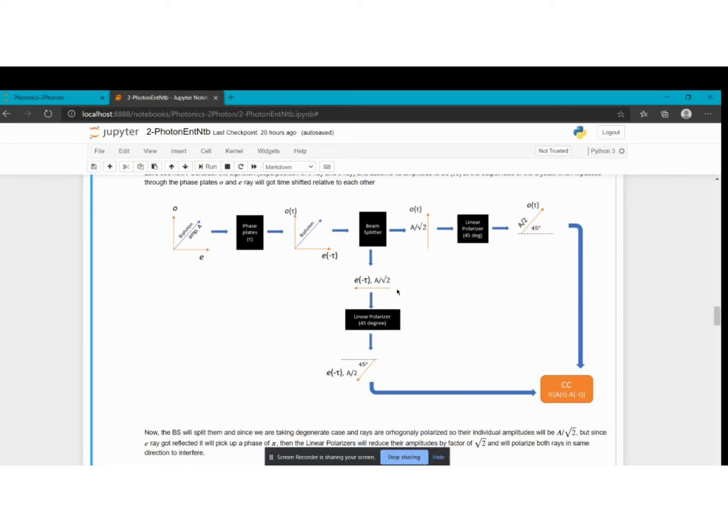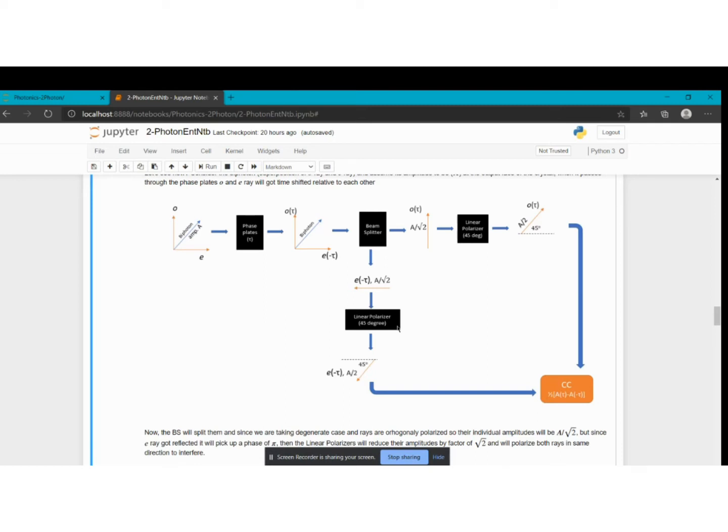After that, both rays will interfere at CC. Since the linear polarizers align them in the same direction, their amplitudes can be directly summed, that is, a scalar sum. But here there's a negative sign instead of addition. Why? Because of the reflection of the E ray, which will pick up a phase of pi, and that is expressed as a negative sign.